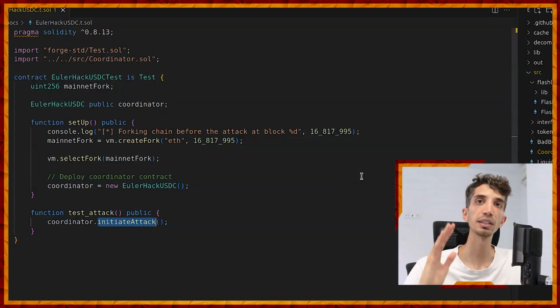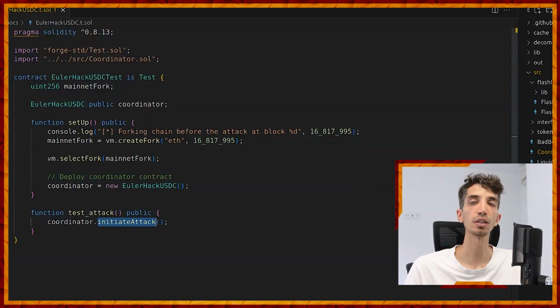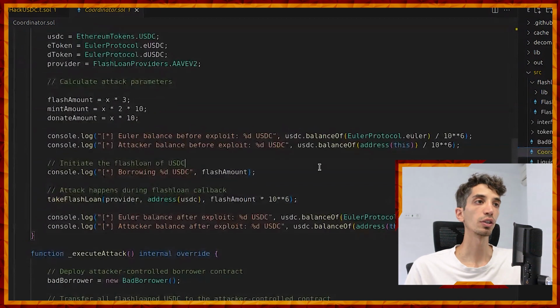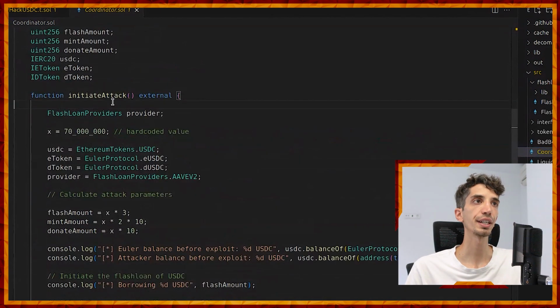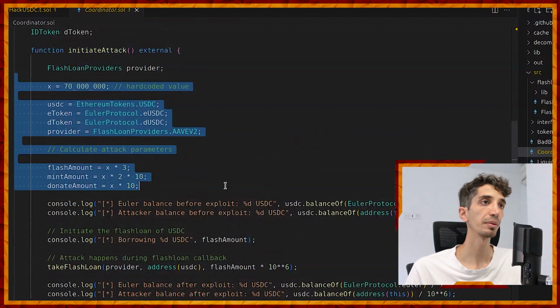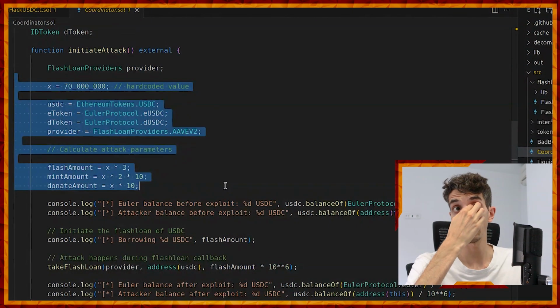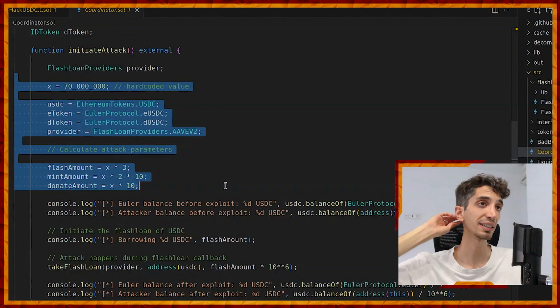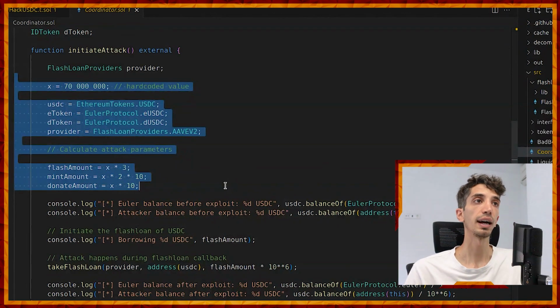Again, remember, this is a simplified version of everything that Peter has done wonderfully in his proof of concept. If we go to the coordinator contract, to the initiate attack function, there are some hard-coded values and parameters that these investigators found in the reverse engineered contract, and these are the ones that I have taken for my concept.